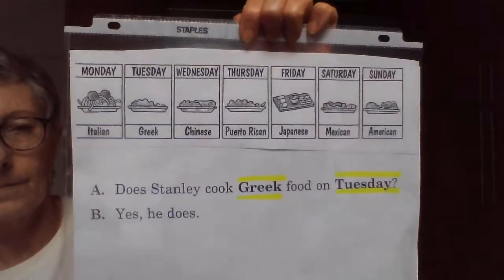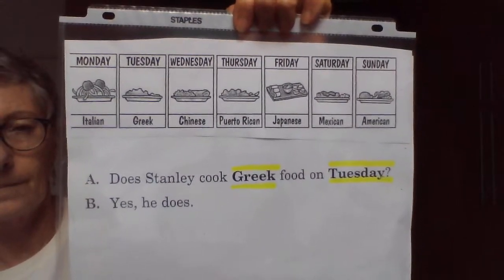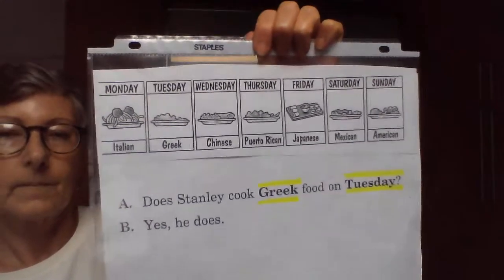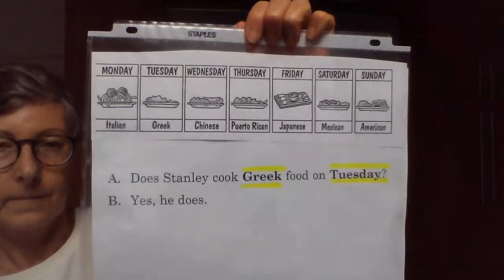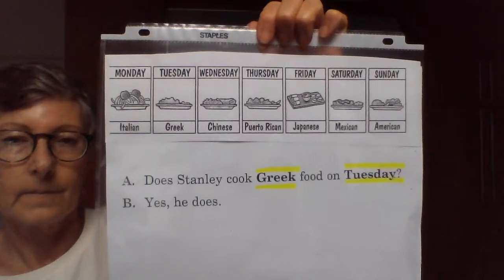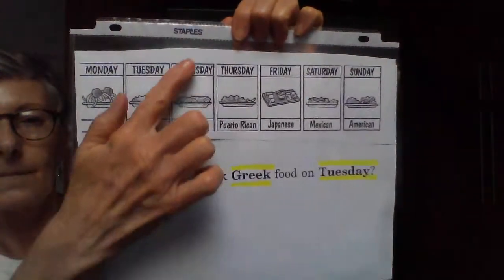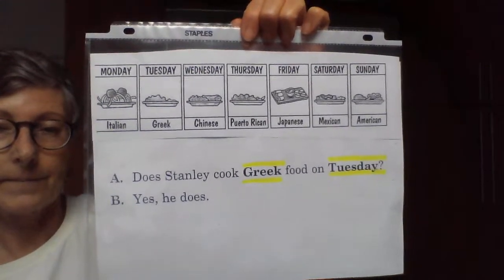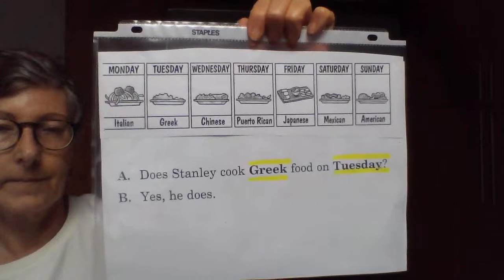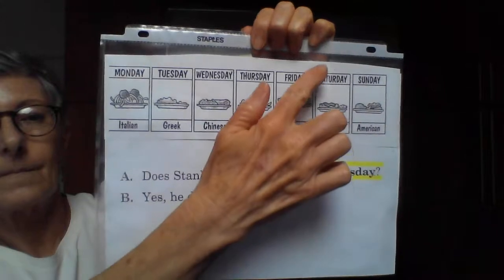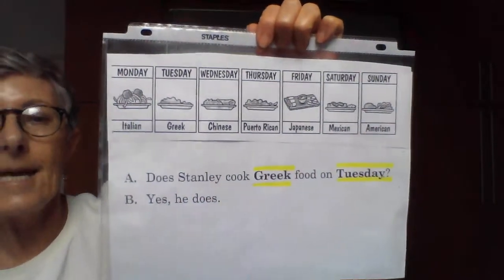Listen to the second model. Does Stanley cook Greek food on Tuesday? Yes, he does. Answer these questions. You will hear the correct line after you speak. Does Stanley cook Chinese food on Wednesday? Yes, he does. Yes, he does. Does Stanley cook Mexican food on Saturday? Yes, he does.